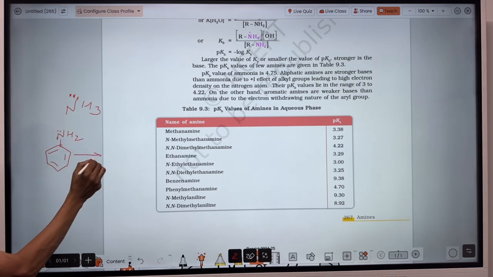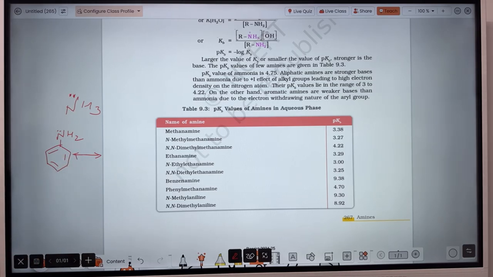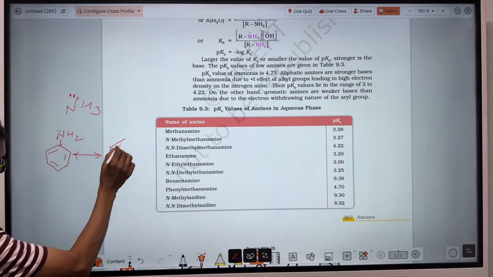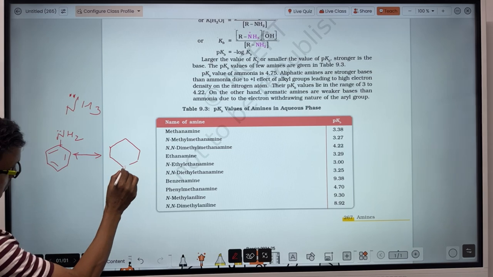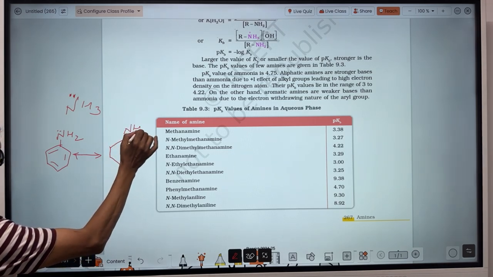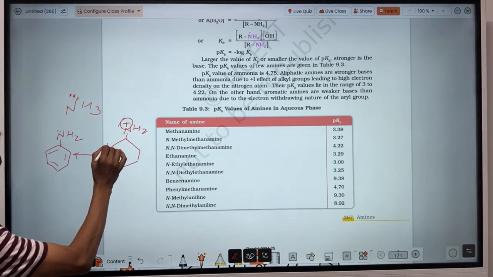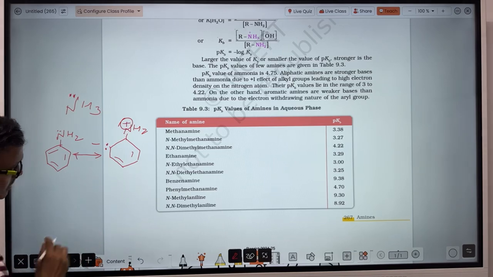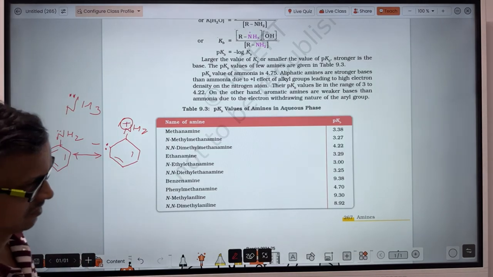When you draw the resonating structure of aniline, it will be here. Positive charge on the nitrogen. Remaining resonating structures you draw by yourself. One resonating structure I am drawing.